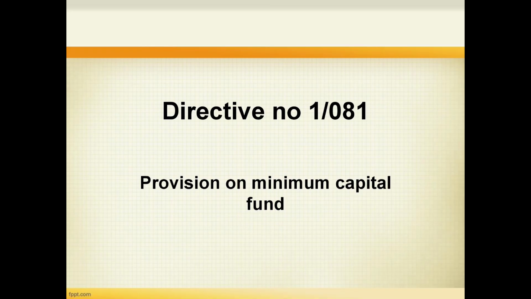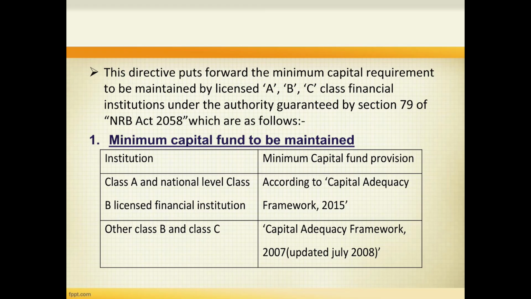The very first directive is Provision on Minimum Capital Fund. This directive puts forward the minimum capital requirement to be maintained by licensed A, B and C class finance institutions under the authority guaranteed by the Nepal Rastra Bank Act 2058, section 79, which are as follows. The very first point is minimum capital fund to be maintained.